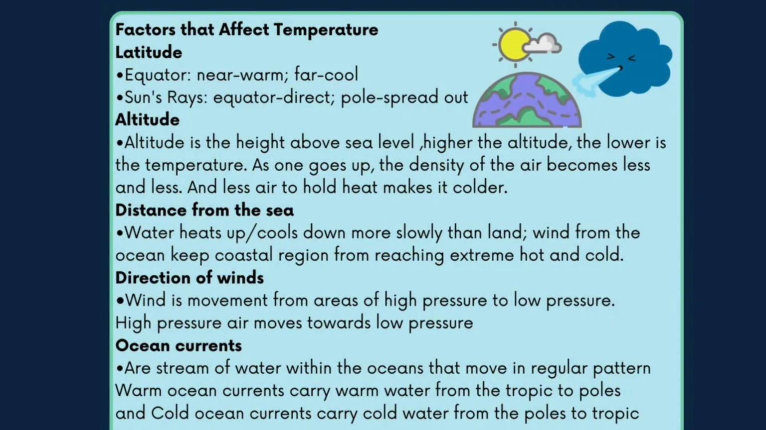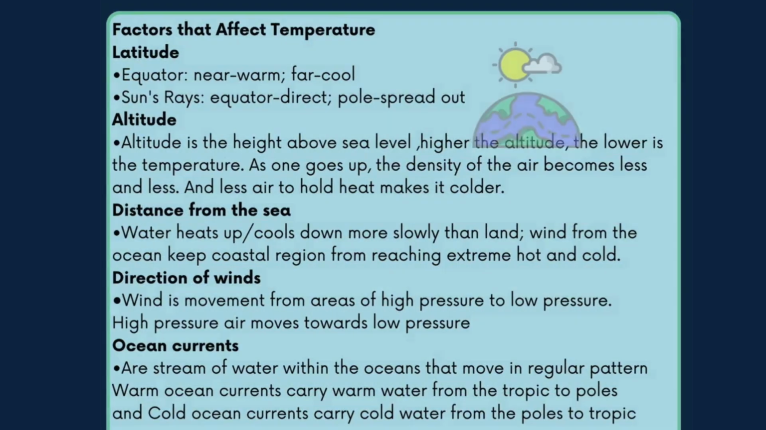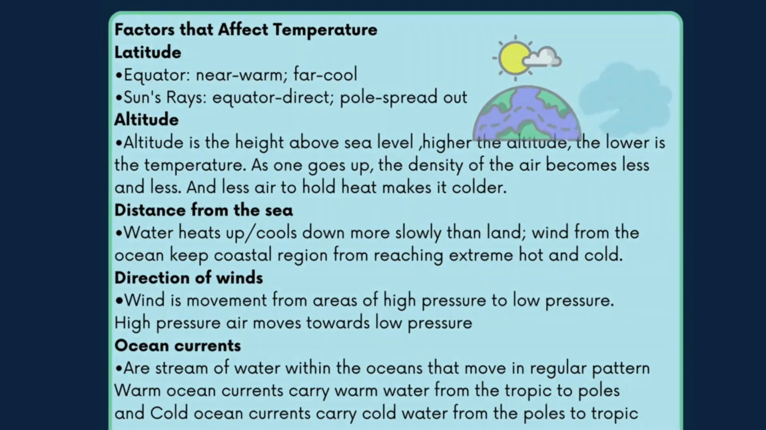latitude. Near the equator is warm and far from the equator is cool. The sun's rays at the equator are direct and at the poles are spread out. Altitude. Altitude is the height above sea level. The higher the altitude, the lower the temperature. As one goes up, the density of the air becomes less and less, and less air to hold heat makes it colder.